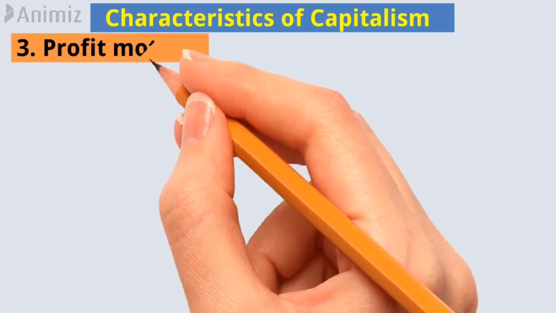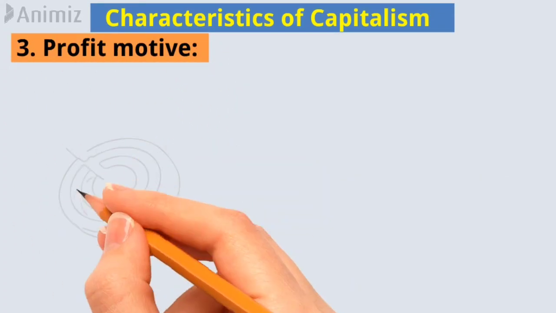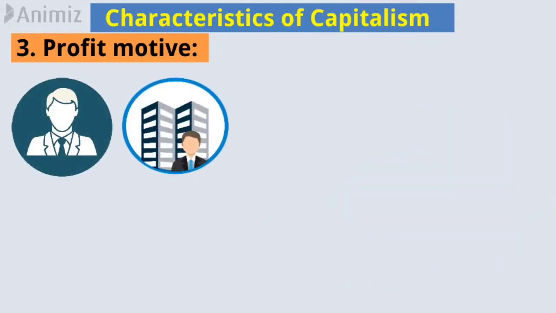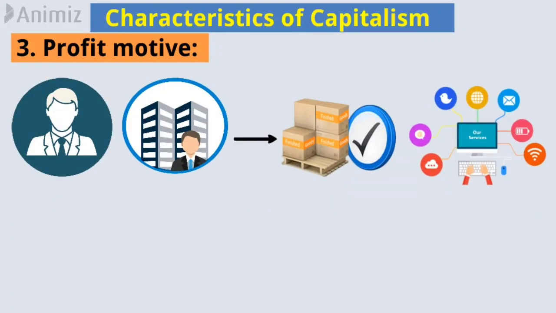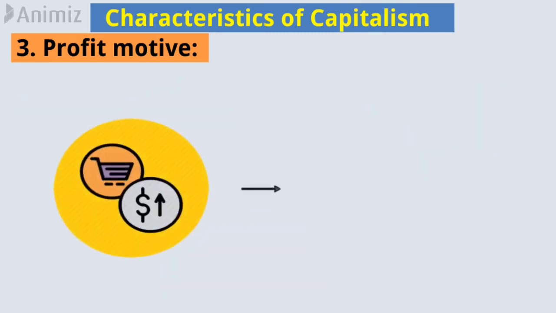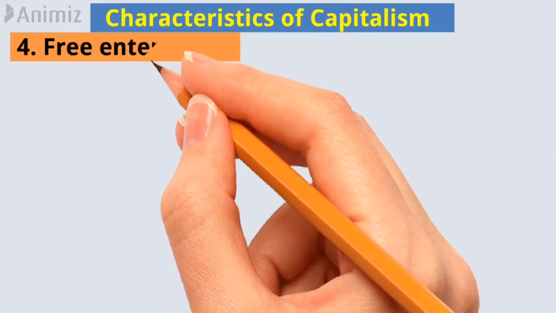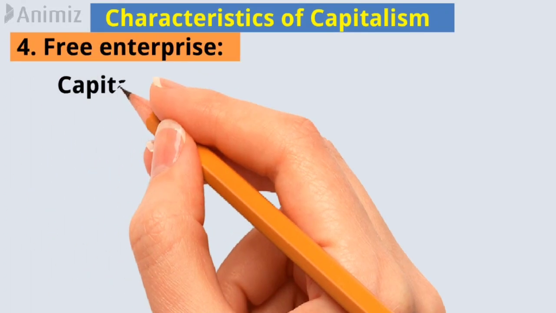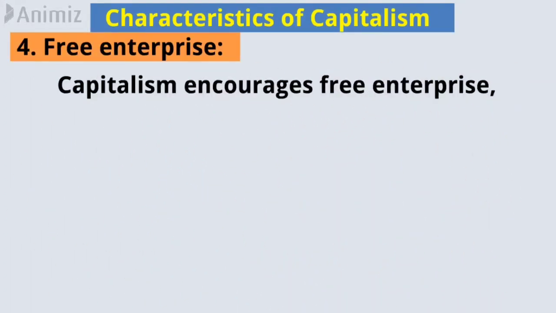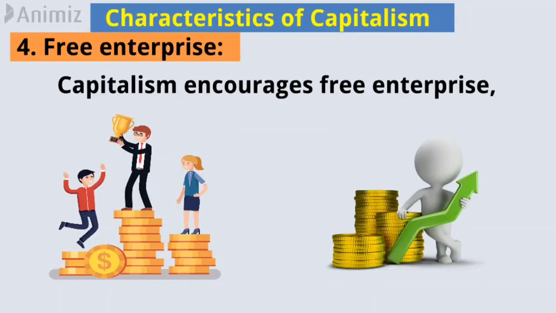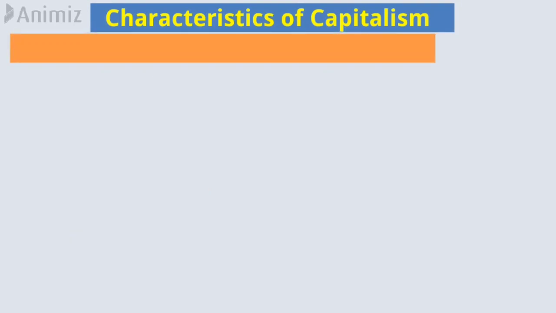3. Profit motive. One of the primary goals of capitalism is to generate profits. Individuals and businesses are motivated to produce goods and services that are in demand, and sell them at a price that generates profit. 4. Free enterprise. Capitalism encourages free enterprise, so individuals and businesses are free to compete in the market and pursue their economic interests.